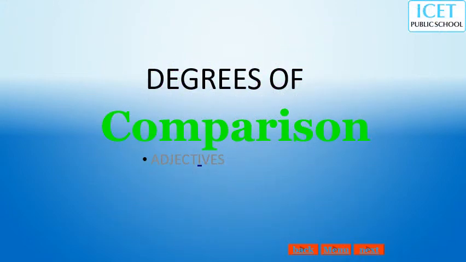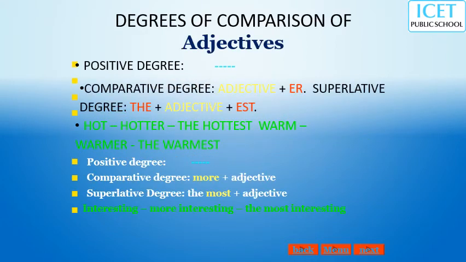We are going to conclude by telling one more thing, degrees of comparison in adjectives. It is simple, you know it. Maybe the term 'degree' may make you feel it is big.